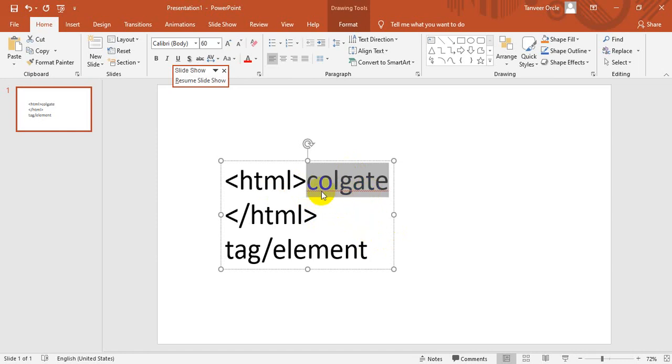Are you getting my point? If you want to get handsome, you have to use Fair and Lovely, not any oil. Are you getting my point? If you want to do something with your hair, you have to use some gel, not Colgate. So these are some different HTML elements, and they have their basic needs and their basic values, or basic application. So on the basis of their requirement, a web developer or a web designer can use these HTML tags.